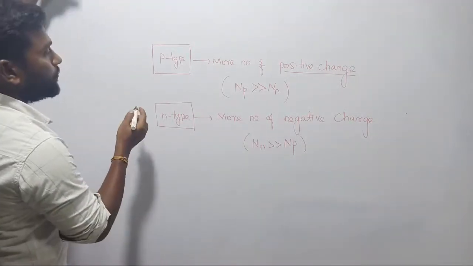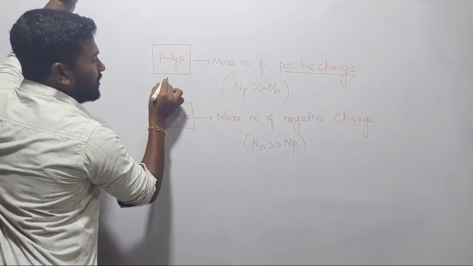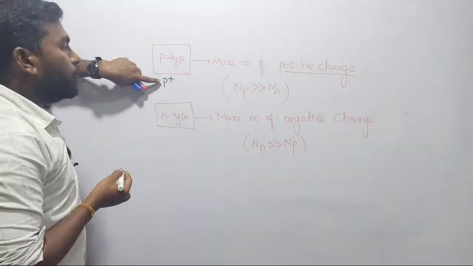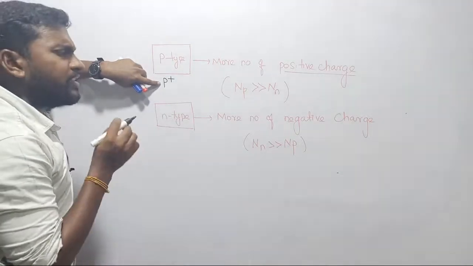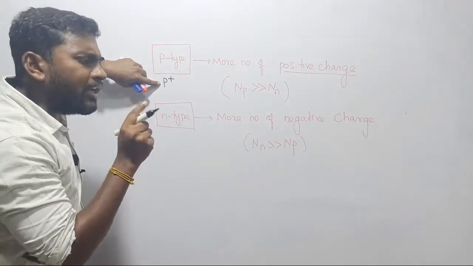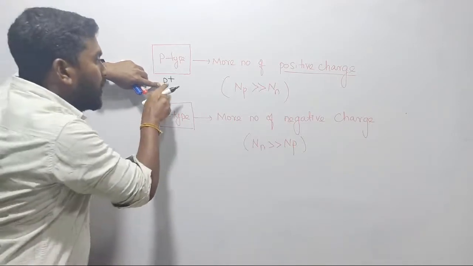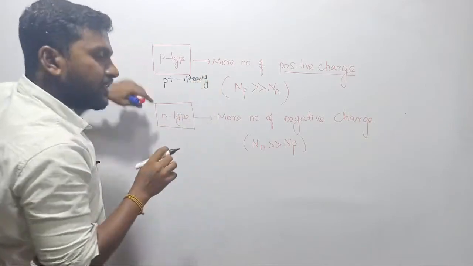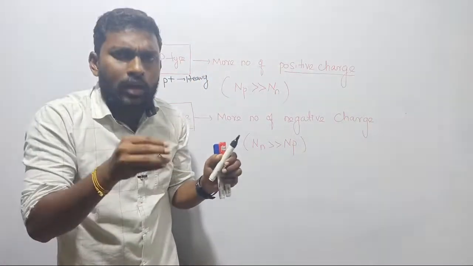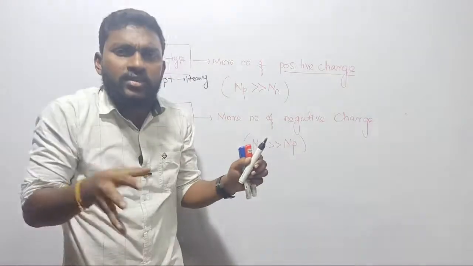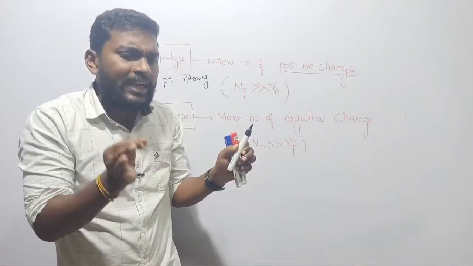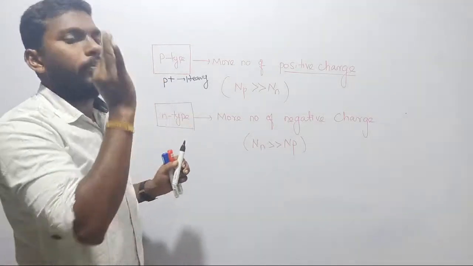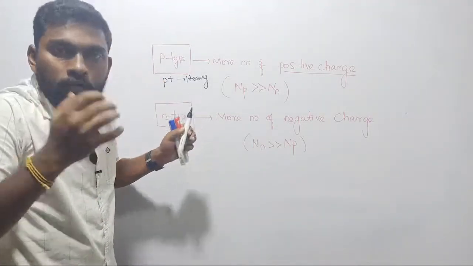Listen, the first thing is, sometimes in your layers we are using P plus, right? If your material is represented by P plus, that is called heavily doped material. That material is heavily doped by positive charge carriers. Plus denotes heavy doping. It means I am selecting some material and providing more amount of positive charges externally. It has more number of holes, right?